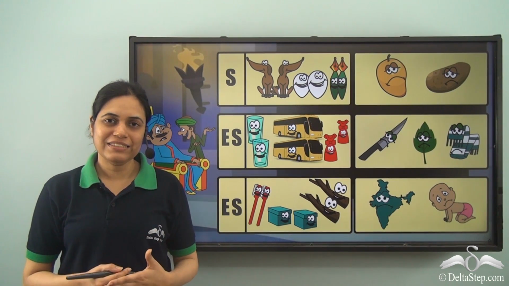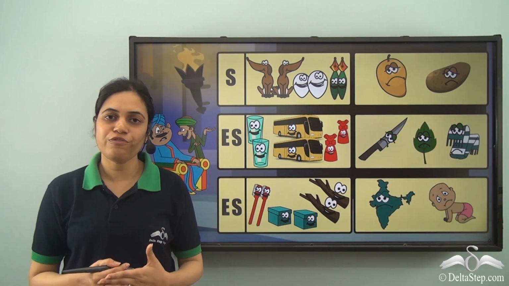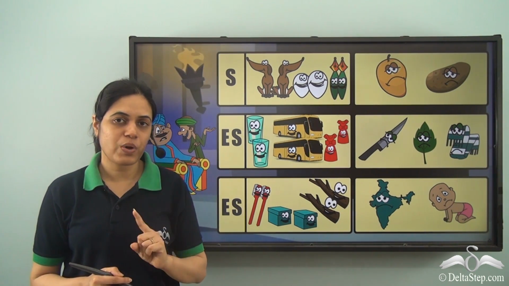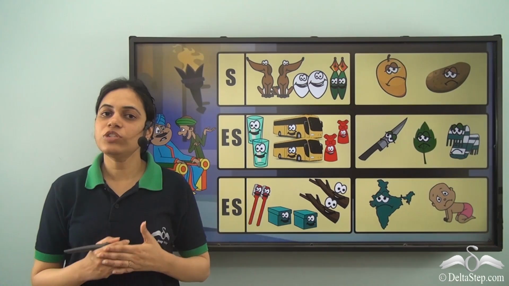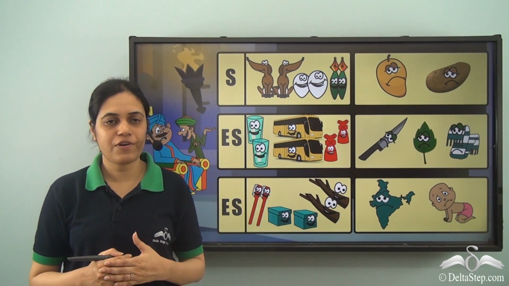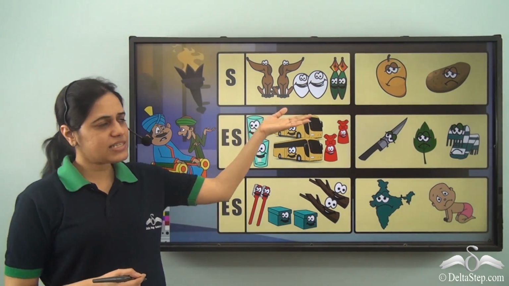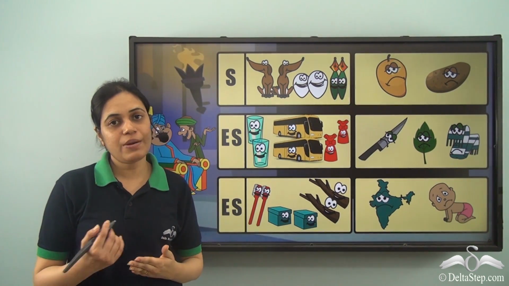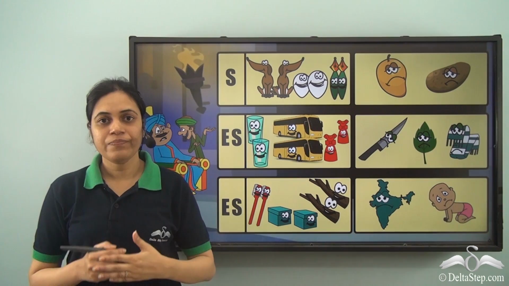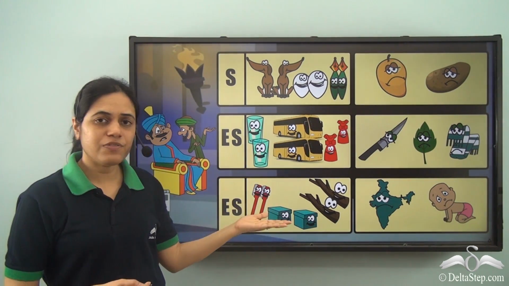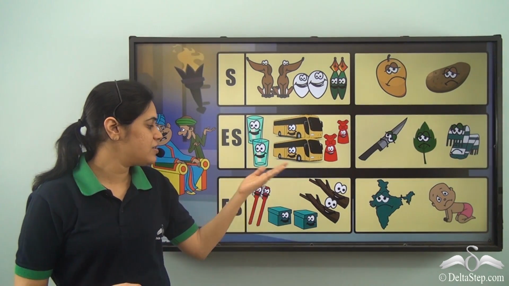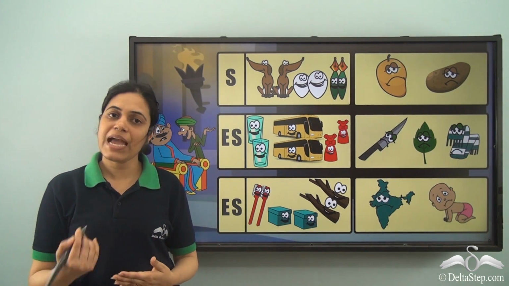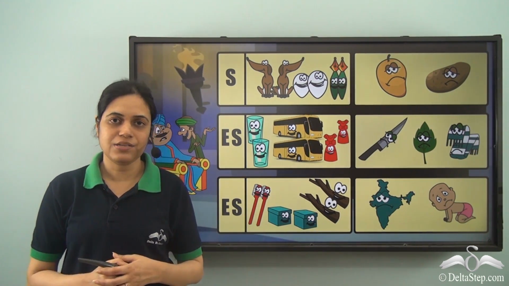We have already learned the singular and plural forms of the different words. Singular means just one and plural denotes many or more than one. Now, there are some words like dog, egg, pen which form their plurals by adding s, whereas there are other words like glass, bus, brush, box, branch which form their plurals by adding es at the end.